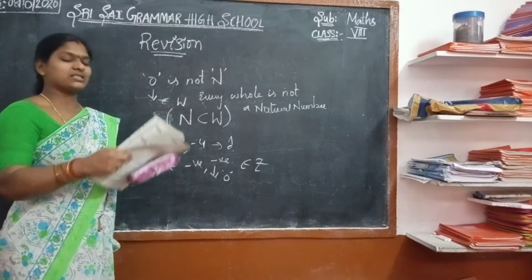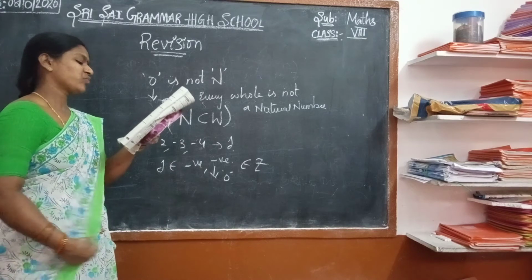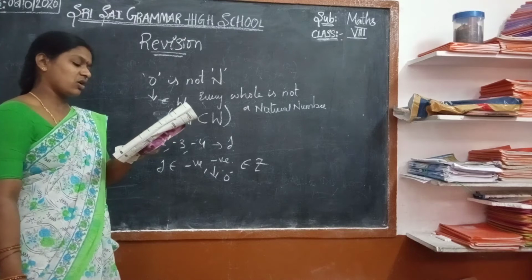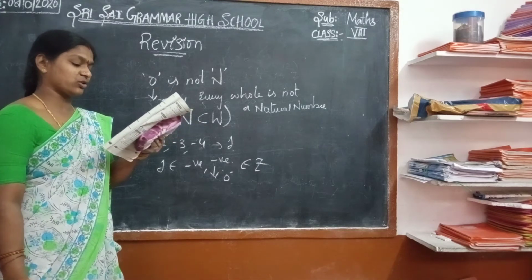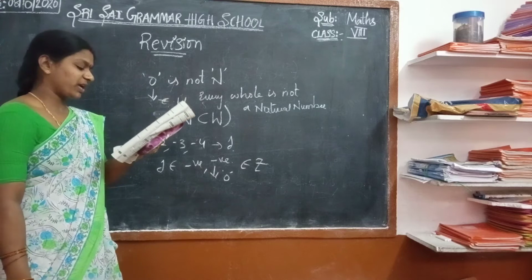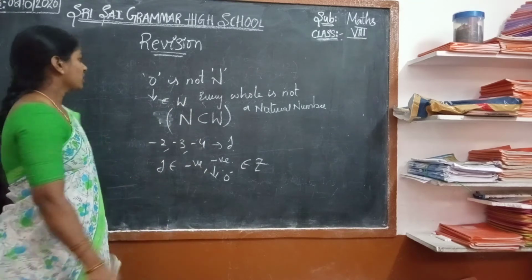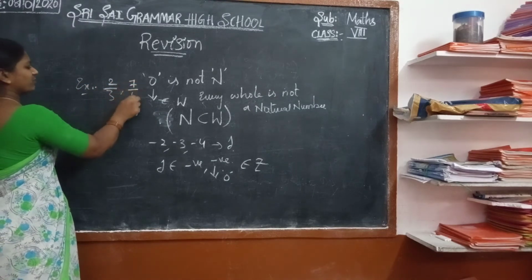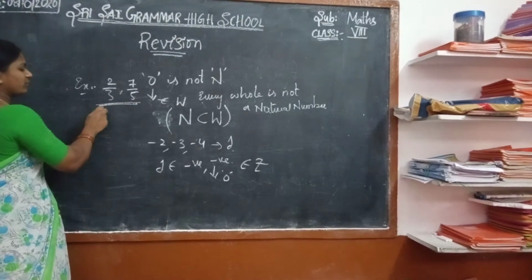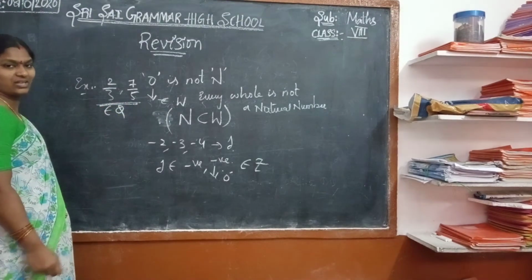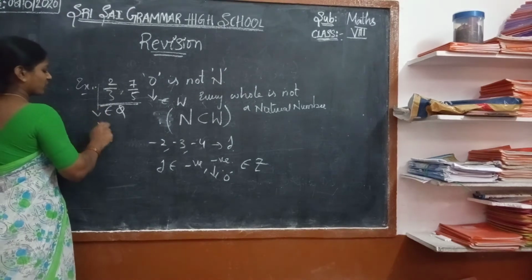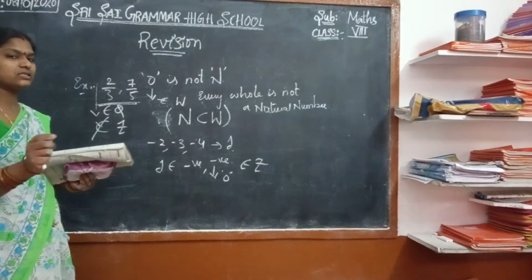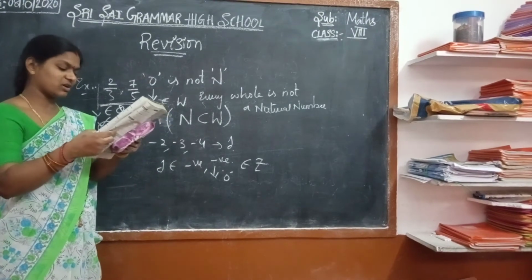Next, all integers are rational numbers, but all rational numbers need not be integers. For example, 2/3 and 7/5 belong to rational numbers, but they do not belong to integers.